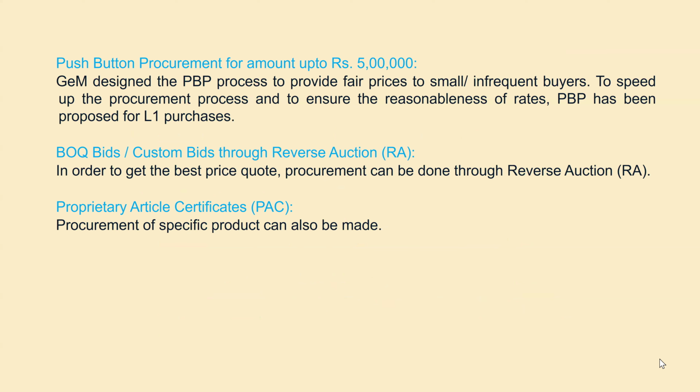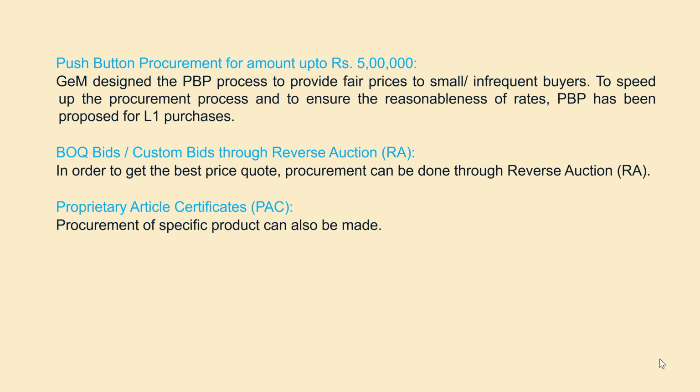Push button procurement is for amounts up to 5 lakh, again through GEM only. If the suppliers are very small, or if the bidders are infrequent bidders, then in that case we need to follow the procedure of push button procurement. And every time while going for custom bid or BAP bidding, reverse auction needs to be followed.